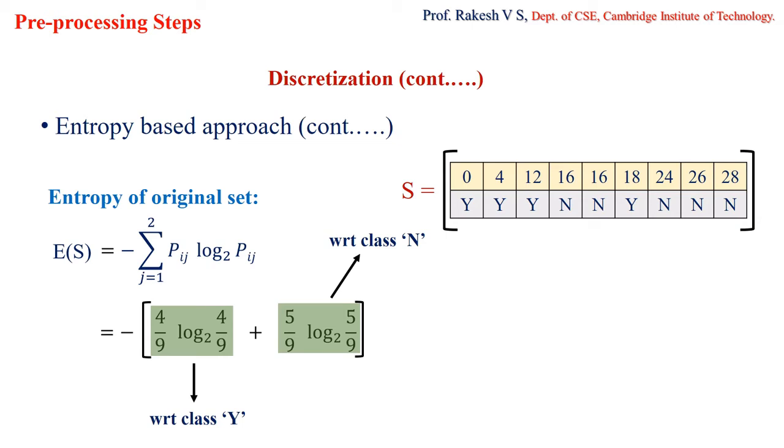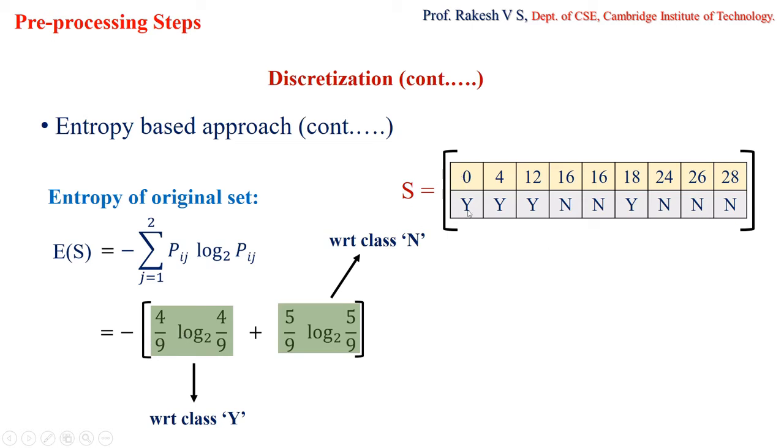It is the number of values which belong to class j in the ith interval. This is the interval that I'm going to consider, that is the entire interval. Number of values that belong to Y class: how many values are there? 1, 2, 3, 4. Correct, 4 Y class values are there. So Mij is 4 divided by the total number of values in the ith interval.